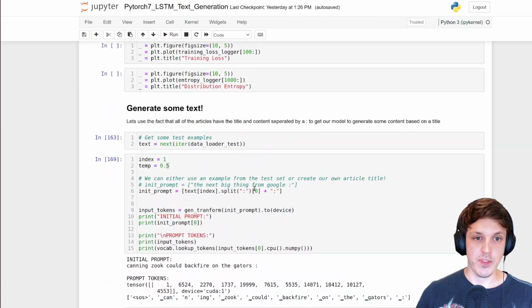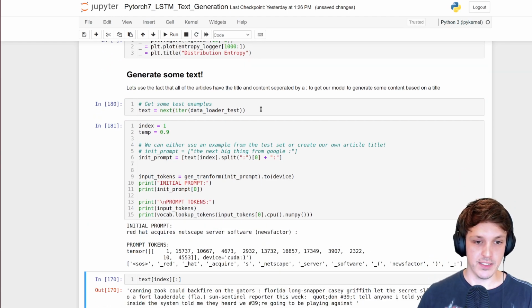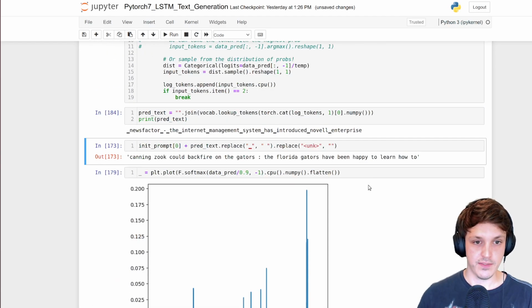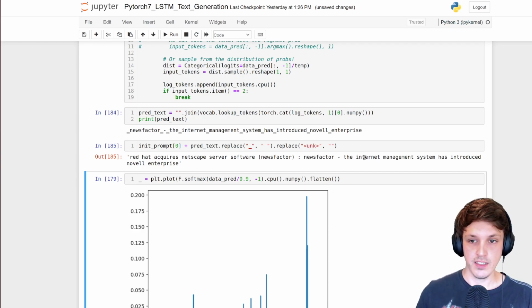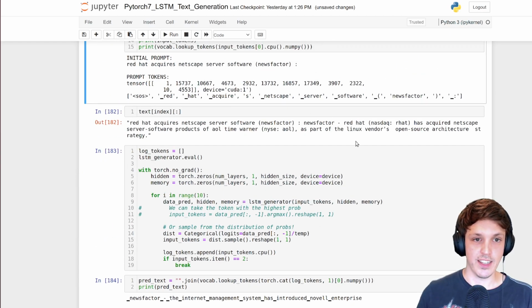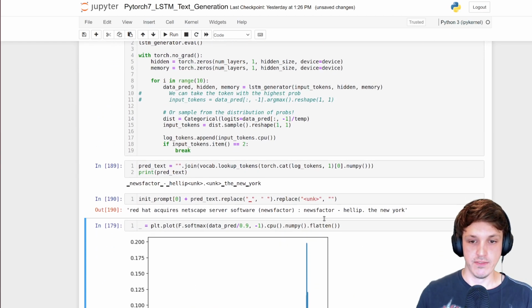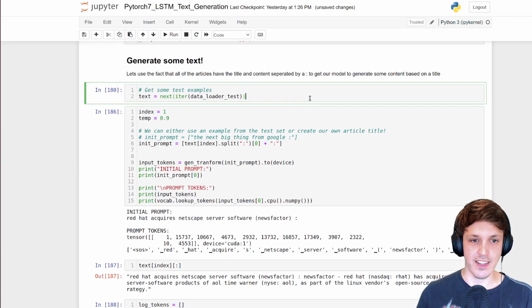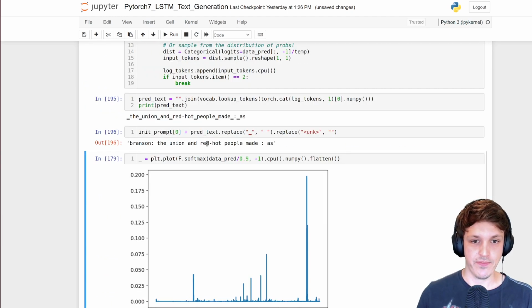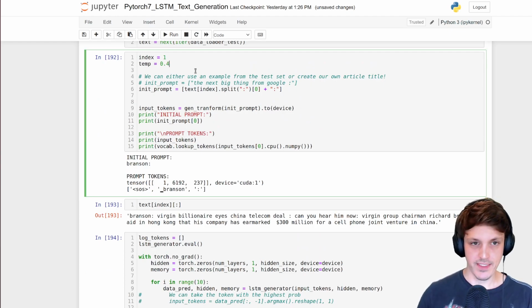So if it's too random, we get something that sounds a bit gibberish. So if I set that to 0.9, let's try again with something else. It's done all right. Internet Management System has introduced novel enterprise. Let's try again. Yeah, a bit shorter for some reason. Didn't like that one too much. Let's try another one. Yeah. Very short articles now for some reason.